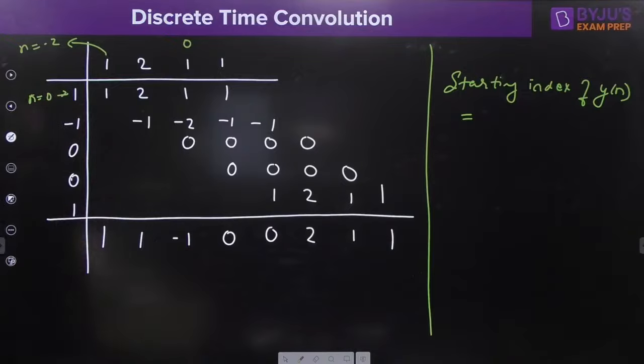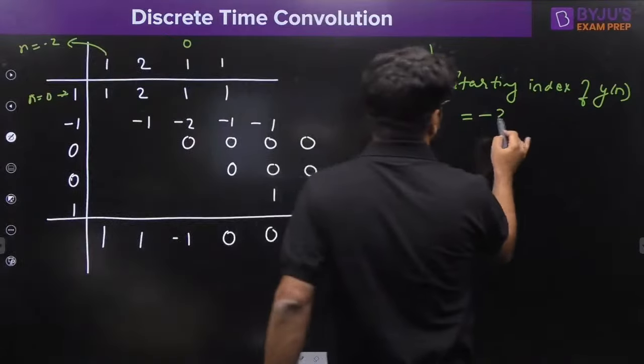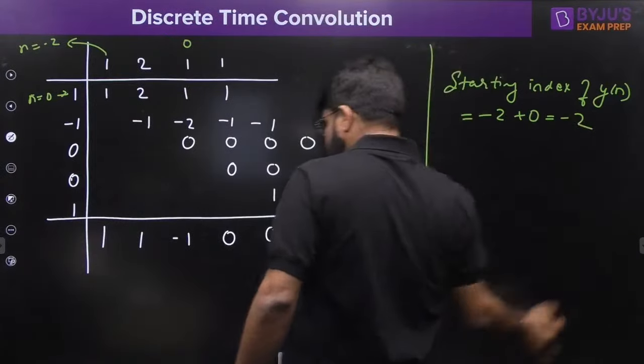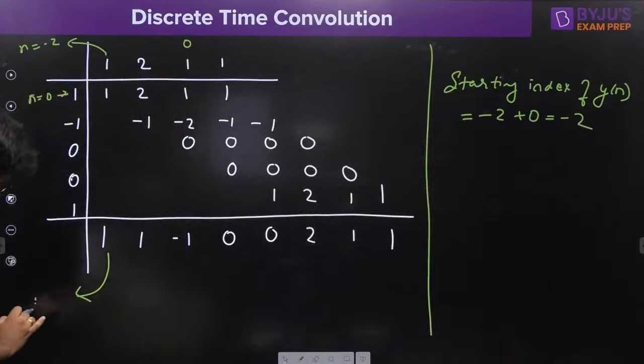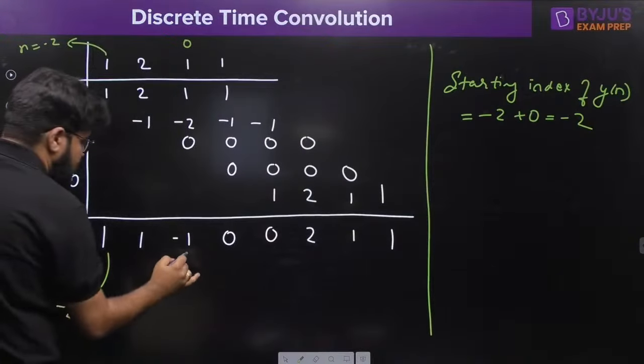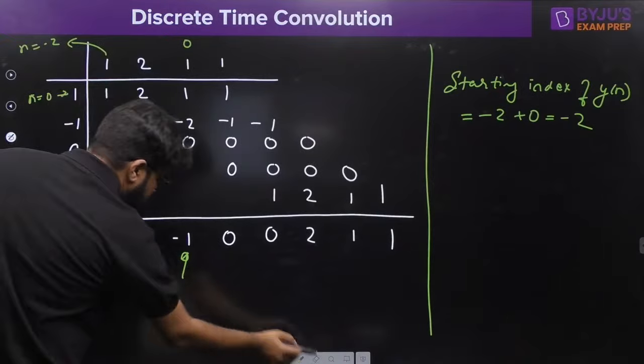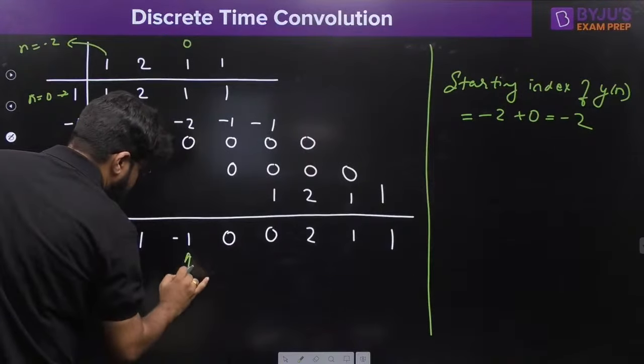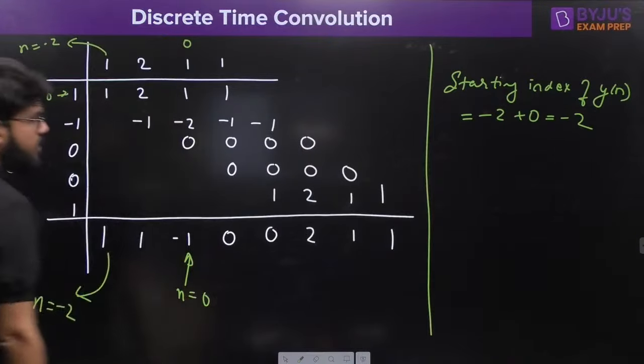So this one is n equal to 0 for the second signal. Minus 2 plus 0 remains minus 2. So this corresponds to n equal to minus 2. And of course, then this becomes the origin. This becomes the origin, right?